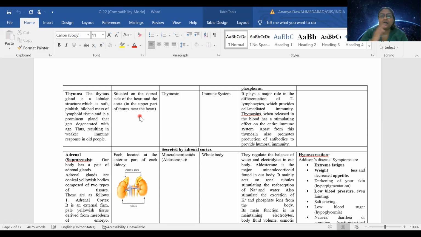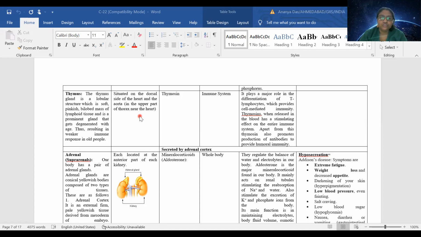As all parts of the immune system are correlated with each other, this thymosin hormone not only acts on T cells, it also works indirectly on the antibody producing cells, because one type of T cell, the T helper cell, connects the antibody producing B cells and the other parts of the immune system.